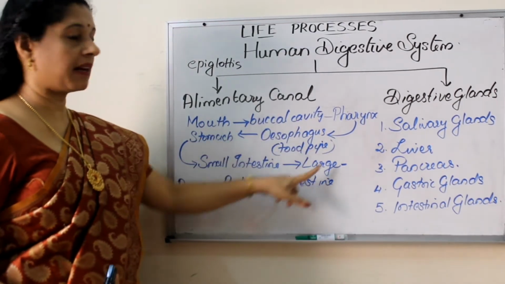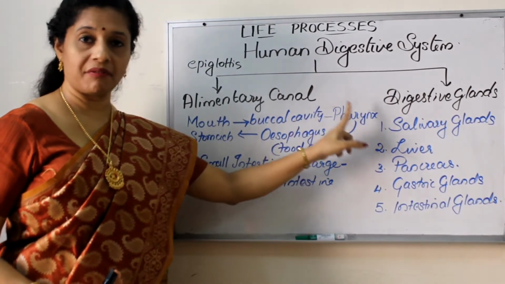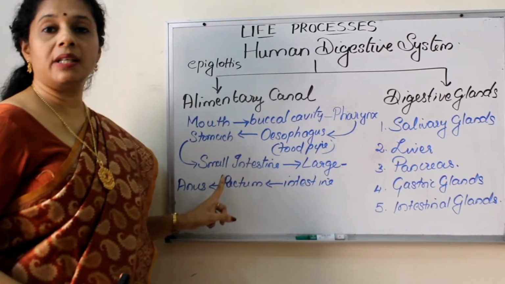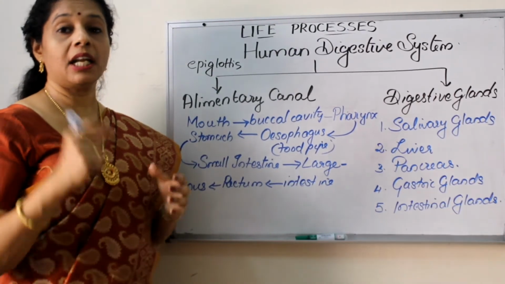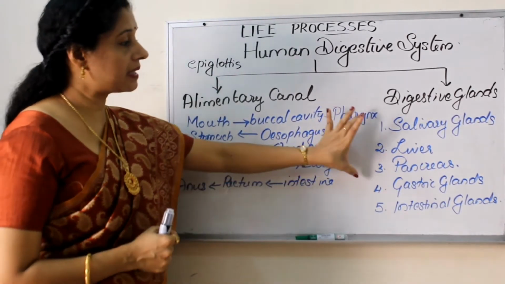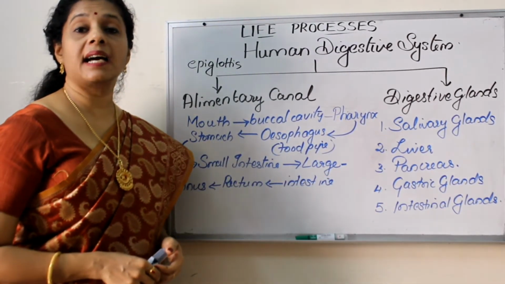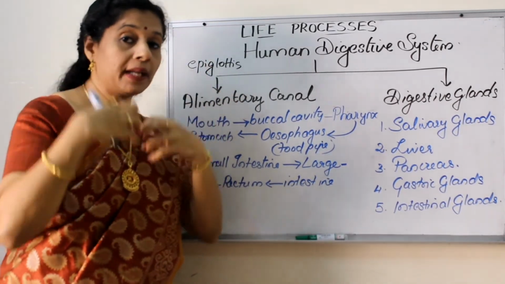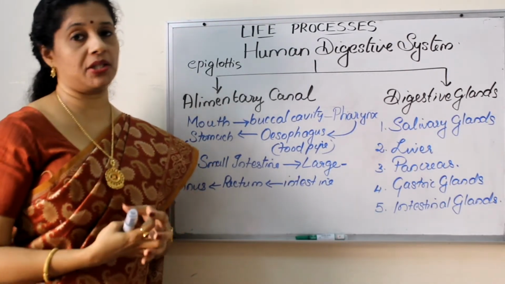So these are the parts of the alimentary canal: mouth, buccal cavity or oral cavity, pharynx, esophagus or food pipe, stomach, small intestine, large intestine, rectum and anus. Now to secrete the enzymes, we have the digestive glands. Out of these, the first three, that is the salivary glands, liver and pancreas, are present outside the alimentary canal. They are opening into the alimentary canal. They are major glands. Okay, they pour their secretion into the alimentary canal.